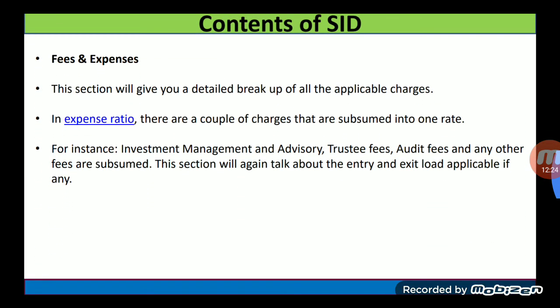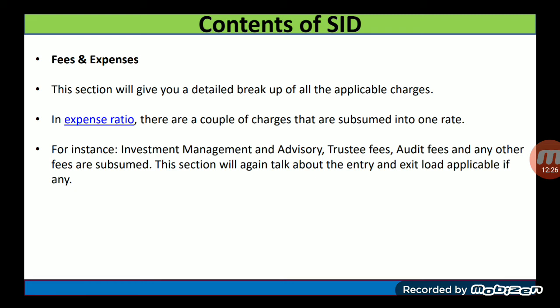Next contents are fees and expenses. This section will give you a detailed breakup of all the applicable charges. In case of expense ratio, there are a couple of charges that are subsumed into one rate. For instance, investment management and advisory, trustee fees, audit fee, and any other fees are subsumed.